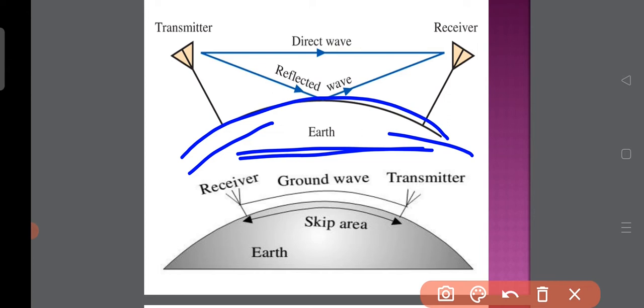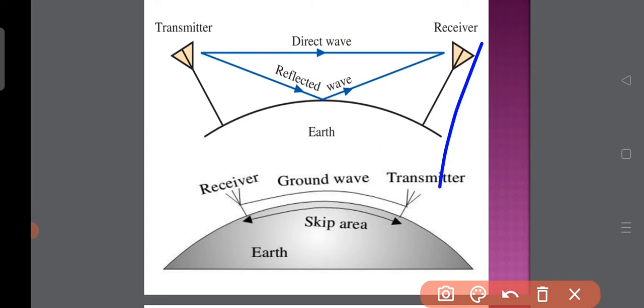When the earth influences the wave, the attenuation is very high. If the distance between transmitter and receiver is more, obviously the loss is also more. That's why ground waves are generally used only in short range, since these propagation losses are large.